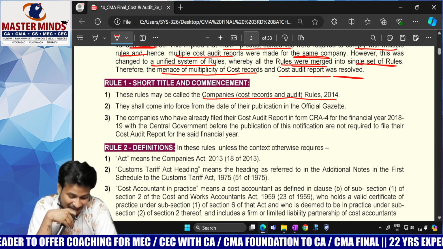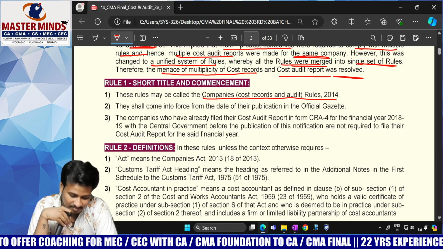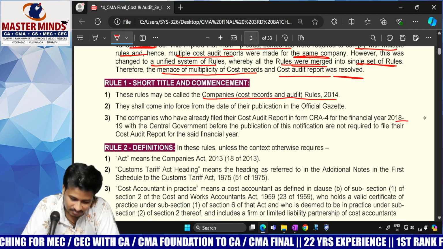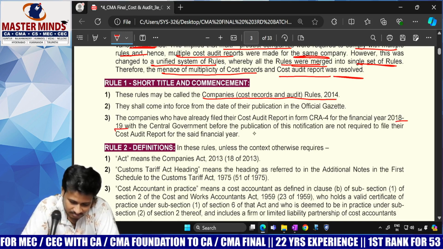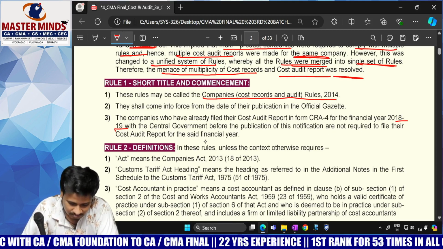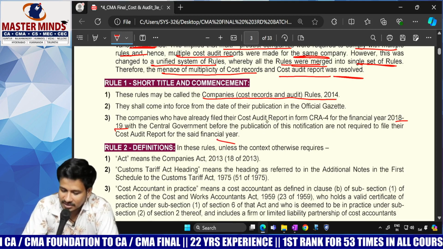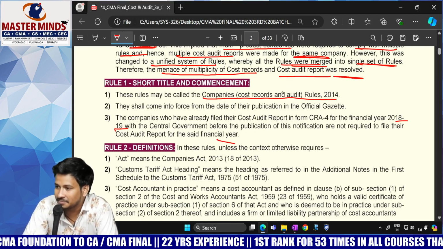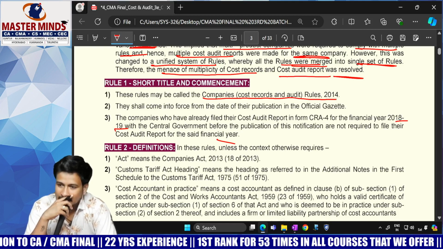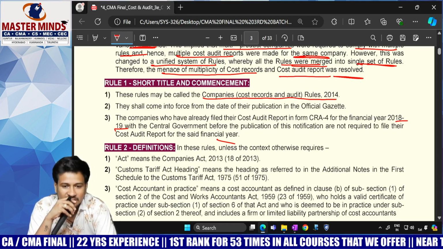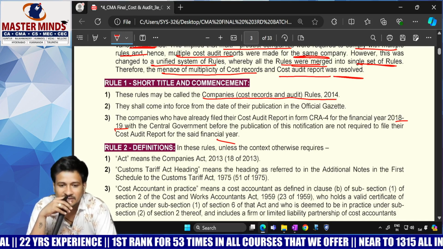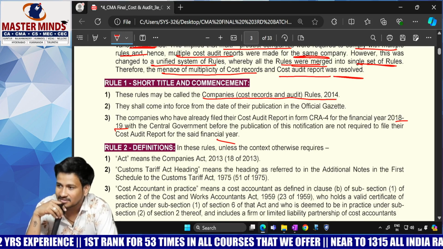Next. The companies who have already filed their cost audit report in form CRA-4 for the financial year 2018-19 with the central government before the publication of this notification are not required to file the cost audit report for the said financial year. Likewise, I said you have amendments. Amendments to the 2014 original base principal rules: 2015, 16, 17, 18, 19.